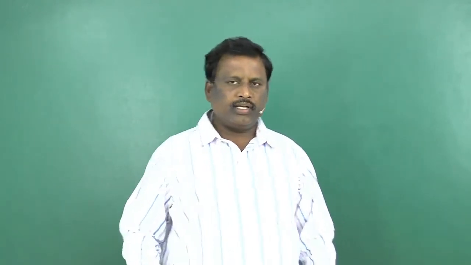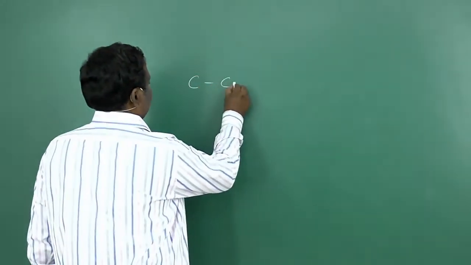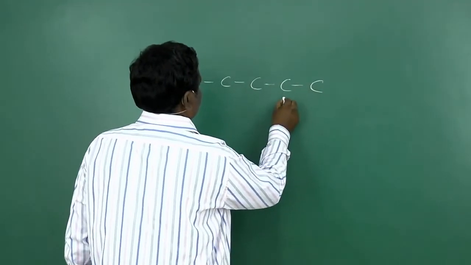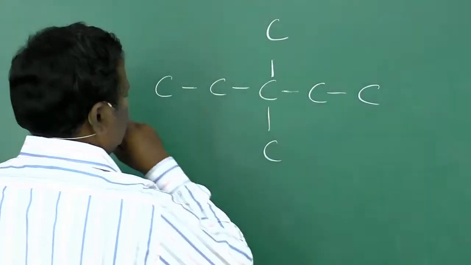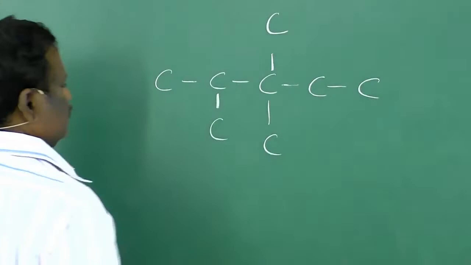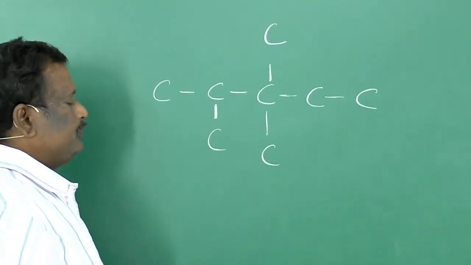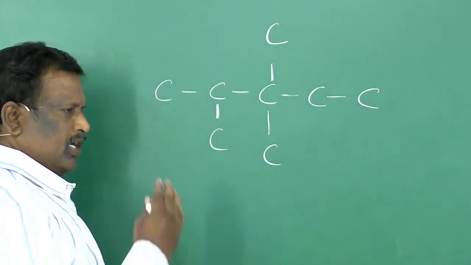For example, let us take a compound. Here we have a carbon compound, and the other valencies are satisfied by atoms other than carbon.